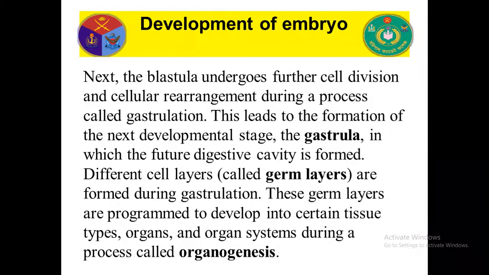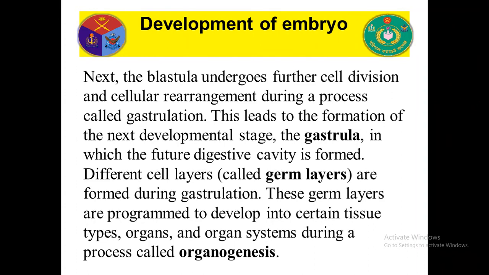Next, the blastula undergoes further cell division and cellular rearrangement during a process called gastrulation. When the blastoderm cells rearrange and make 2 or 3 layers, that process is called gastrulation. This leads to the formation of the next developmental stage, the gastrula, in which the future digestive cavity is formed. Different cell layers are formed during gastrulation, and these 2 or 3 layers are called germ layers. From these germ layers, our digestive system, skin or integumentary system, blood circulation system, and different systems are produced.